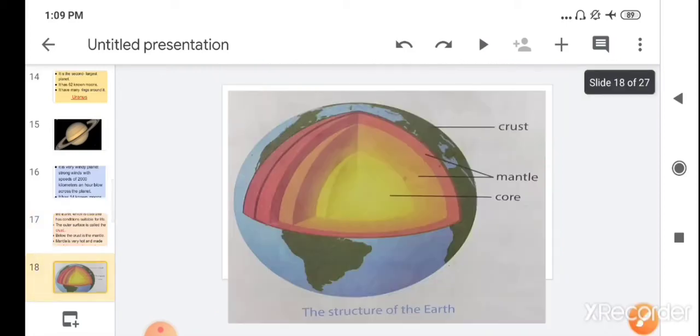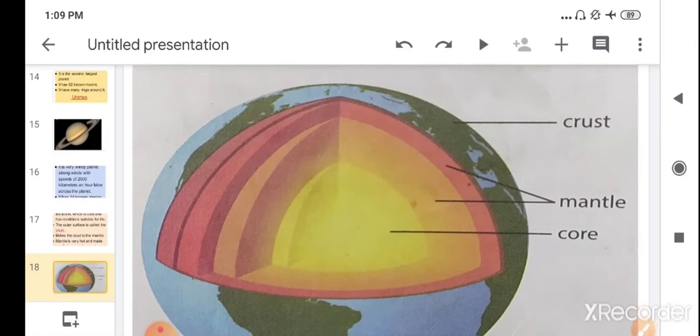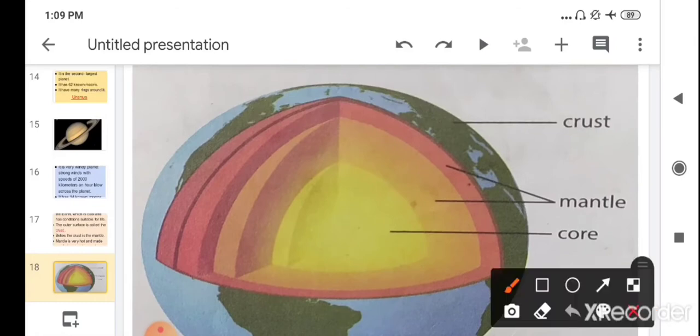So here you have seen the picture of the different layers of the earth. The outer layer in which we live is known as the crust, which has suitable conditions for life: it has water, plants, air, and soil, which are very necessary for us to live. Then after the crust, the next layer is the mantle, which is very hot, and here the rocks are present in the molten form. Then the center part of the earth is very hot and consists of metal, and this part of the earth is known as the core.